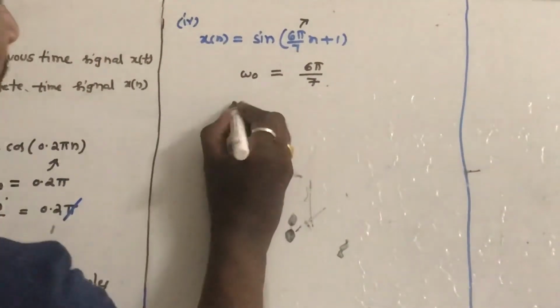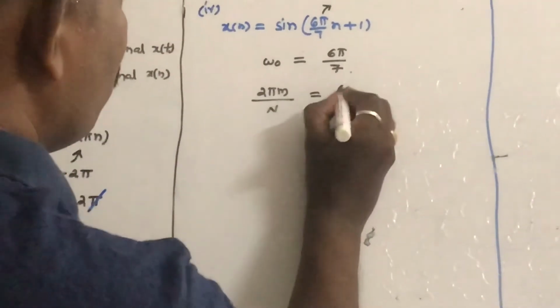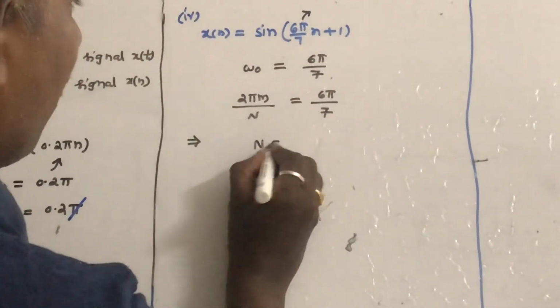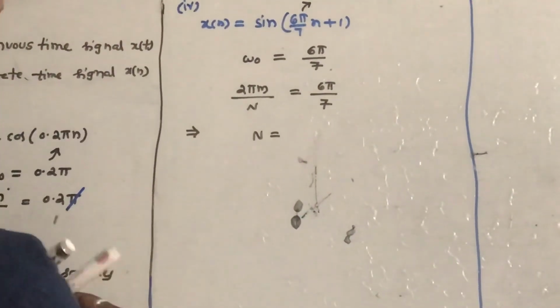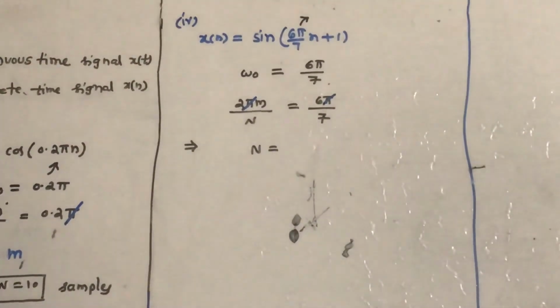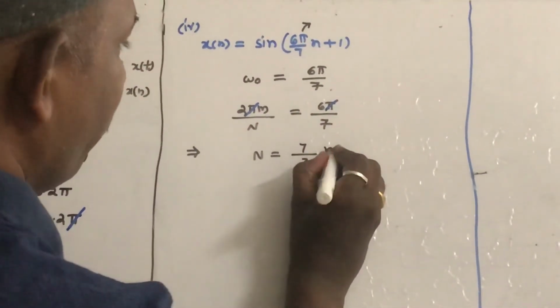So what is the formula for omega 0 for a discrete time signal? 2 pi m by capital N is equal to 6 pi by 7. So we calculate, you can see that pi gets cancelled out. N will come out as 7 by 3 into m.